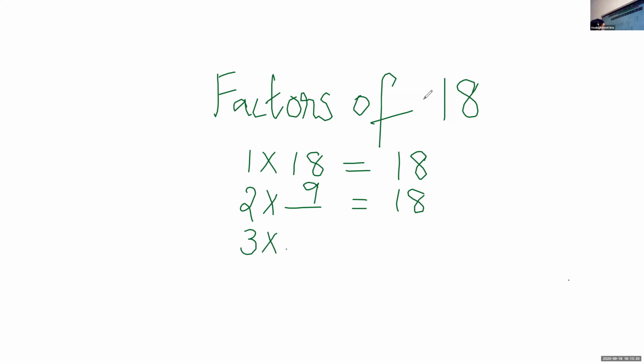Now I have to check the next number. 3 into any number is 18. But I know the divisibility rule of 3: 1 plus 8 is equal to 9 and 9 can be divided by 3. So 3 into which number? 3 into 6, 18.